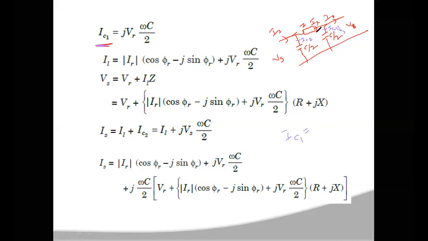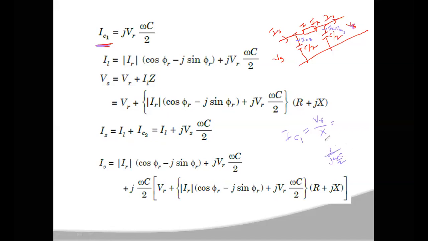Now for this capacitor at the receiving end, what is the voltage? Voltage across this capacitor will be equal to your VR only. So I is equal to VR by X. As it is a capacitance, X will be 1 by j omega C, and this capacitance value C is C by 2, so this will become omega C by 2.